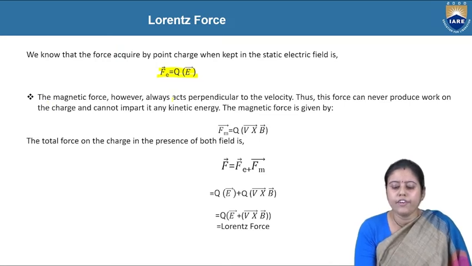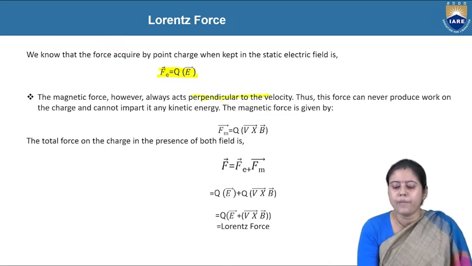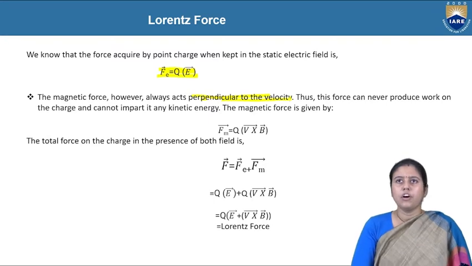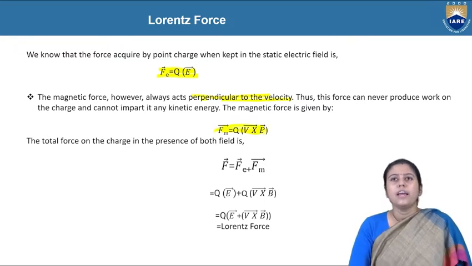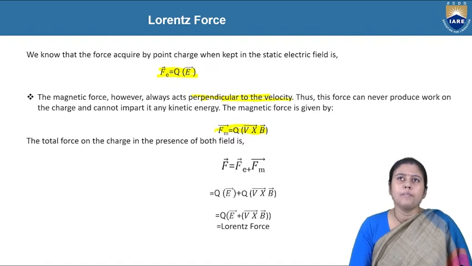The magnetic force always acts perpendicular to the velocity. We have already discussed these things. So Fm, the force in the magnetic field, is equal to Q V cross B.